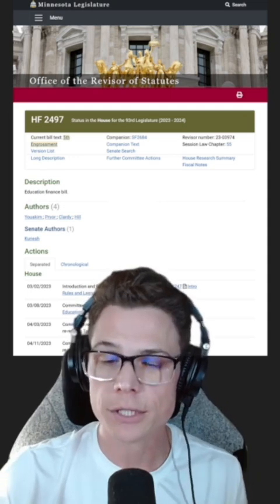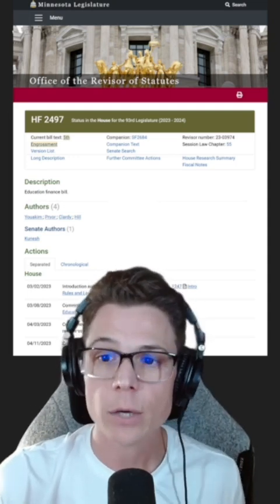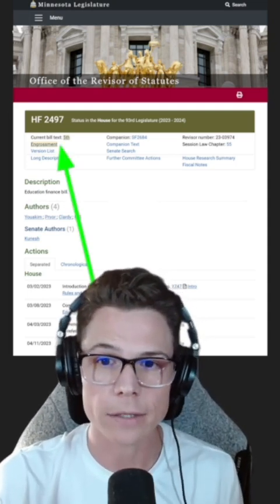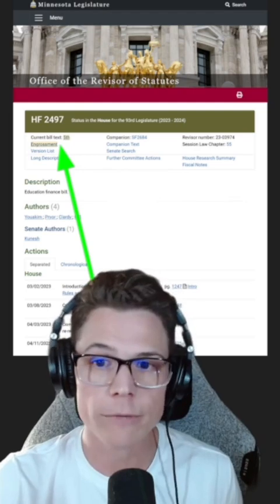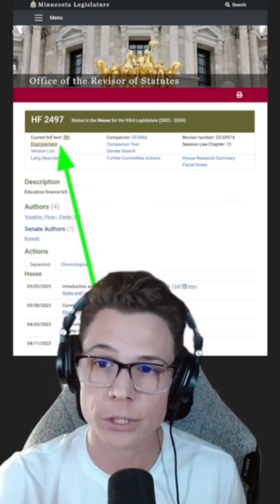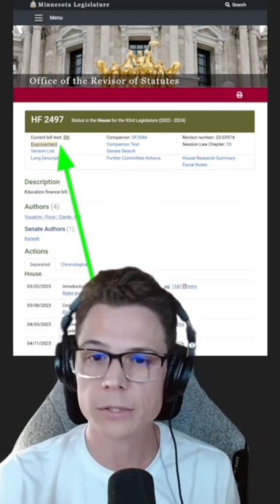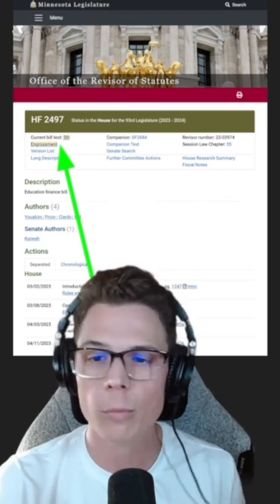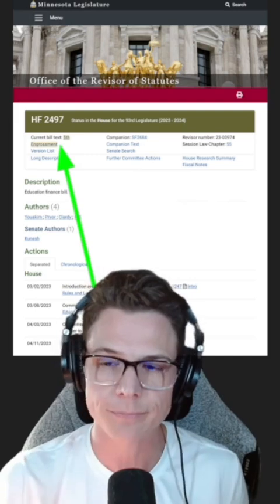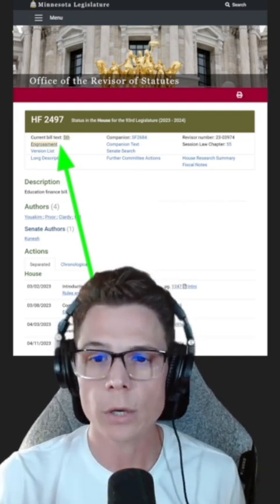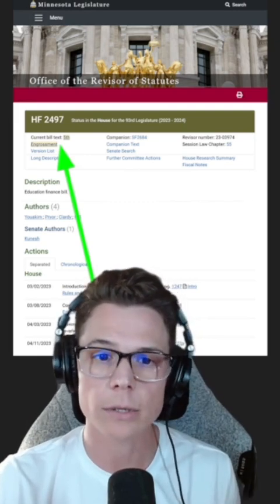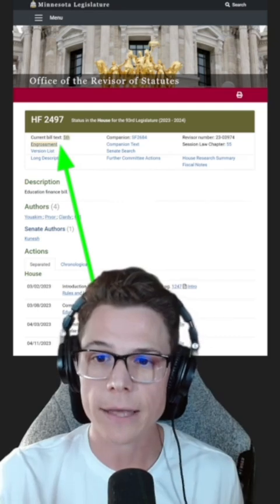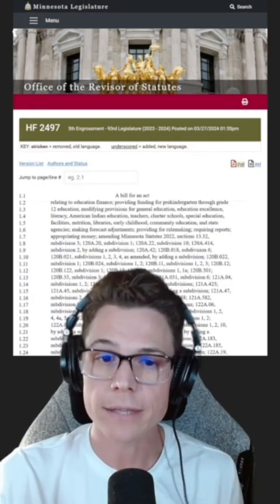And if we look just underneath the identifier we just found, we can see a link right here to something called fifth engrossment. This is just a fancy legislative word for the fifth, and in this case, final version of the bill, after all the bill's amendments and changes have all been accounted for and put into the version of the bill. So we know that this is the current bill text because this is the link next to the label, current bill text. Let's click on that link and it will take us to this page.